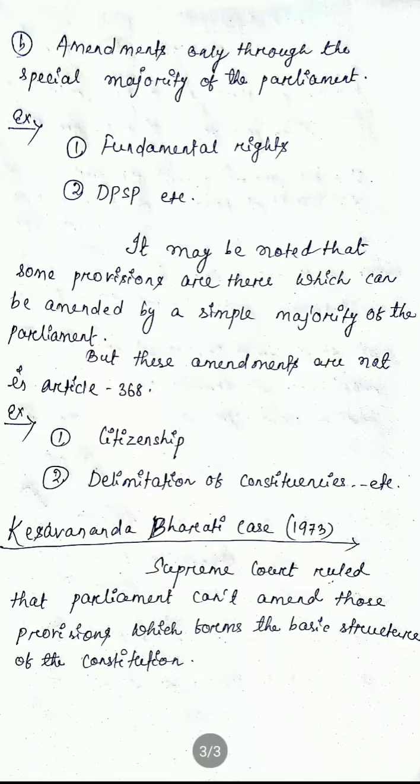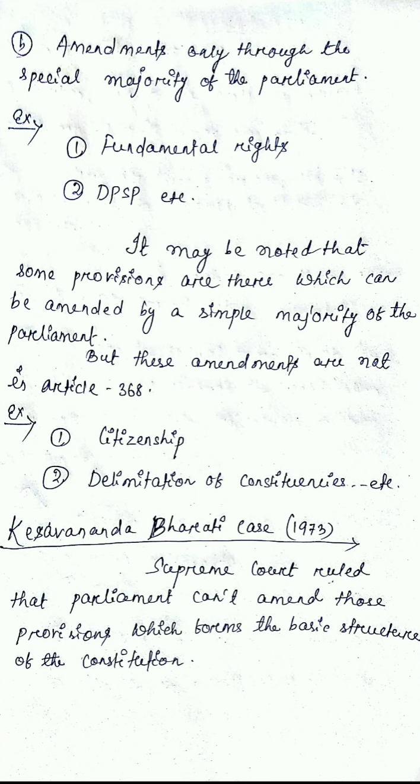Then the second type of amendment in Article 368 is amendment only through the special majority of the parliament, which generally deals with only union matters. Examples are fundamental rights, directive principles of state policy, etc. These go only through the process of special majority of both the houses of the parliament.